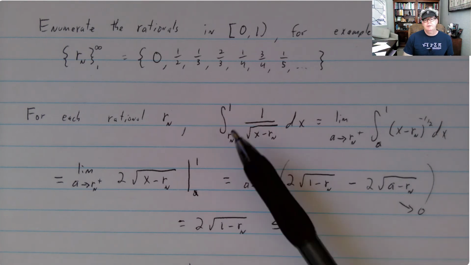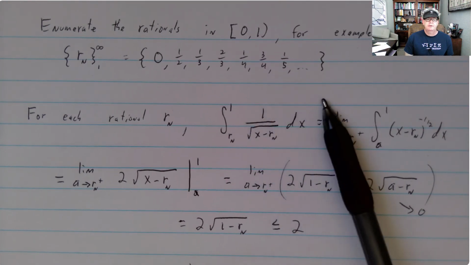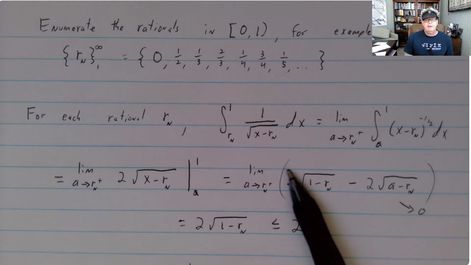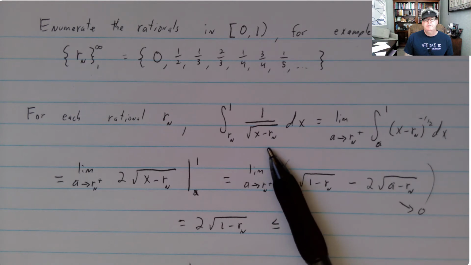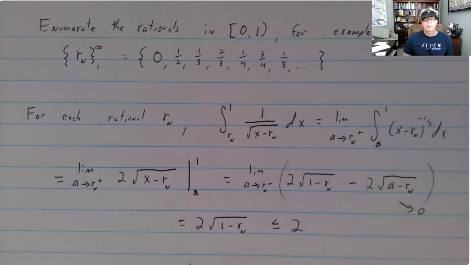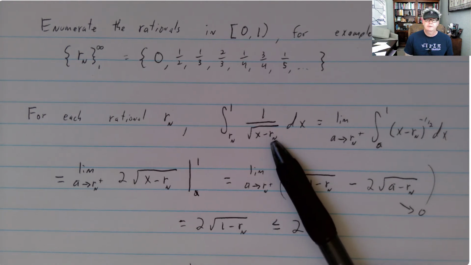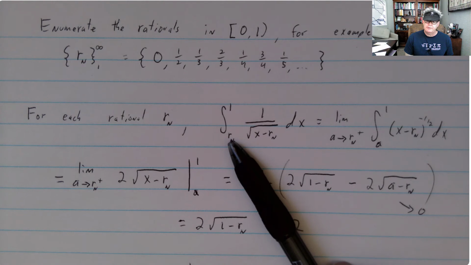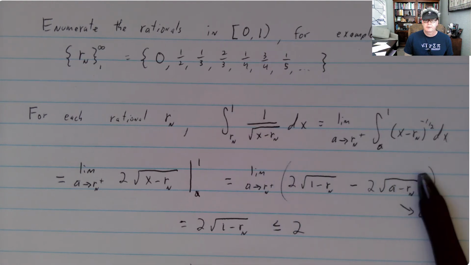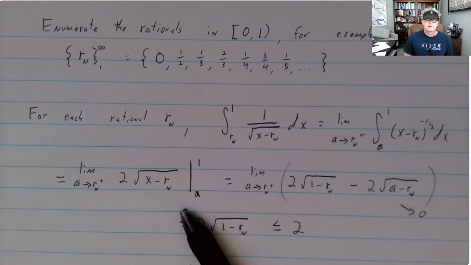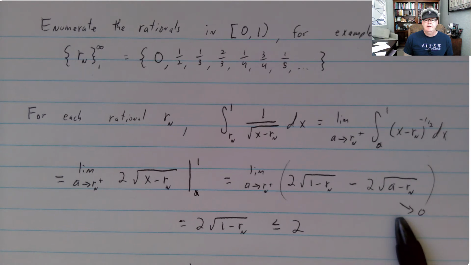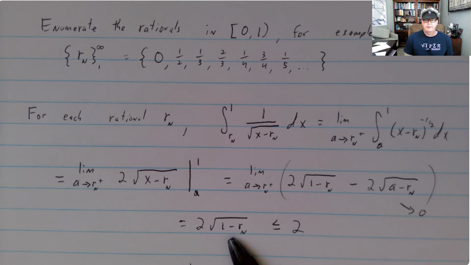So similarly, we enumerate the rationals, and now for each rational, note, if you do this integral, 1 over x minus the rational, and we integrate from the rational to 1, it'd be an improper integral. I've gotten all its details, but in the end, you get this value, and note that's less than or equal to 2.